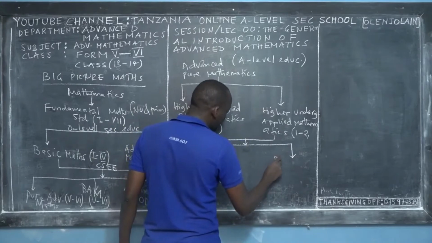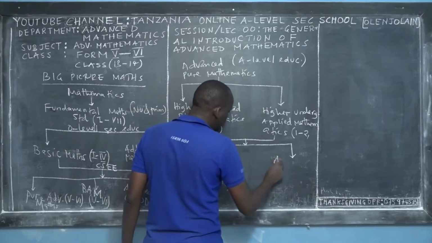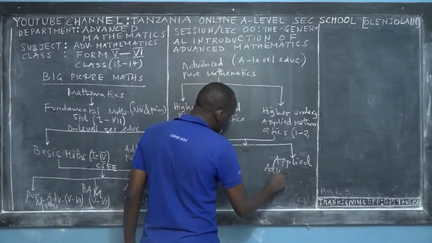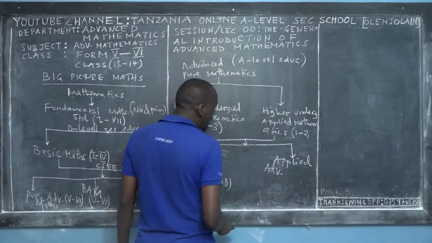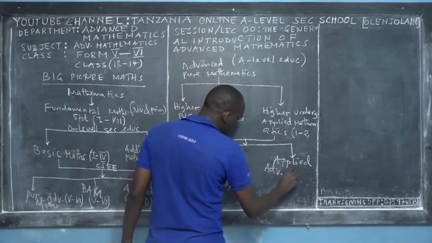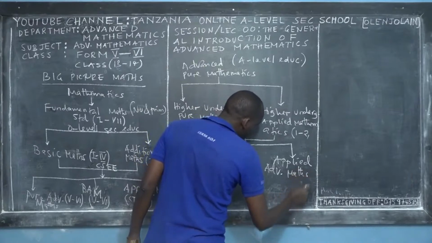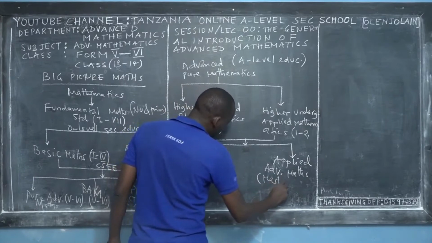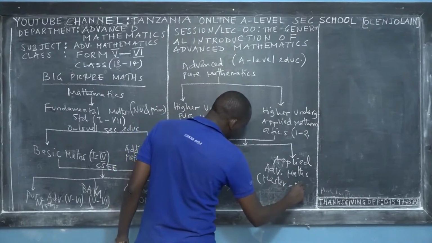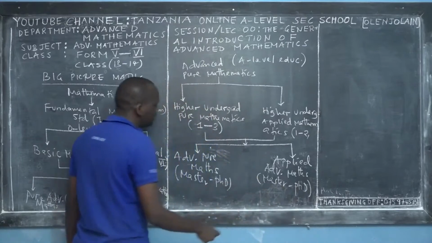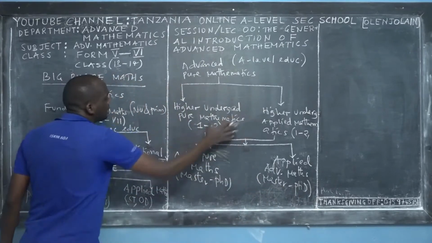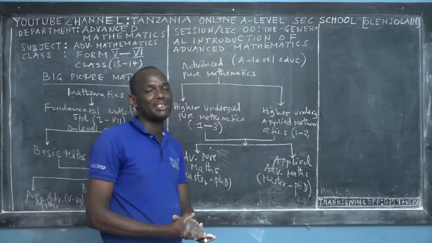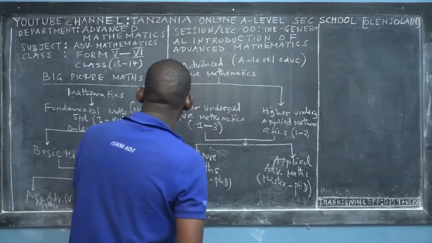But also, you can have this one: applied advanced mathematics in different fields, engineering, economics, science, meteorology. And this also is for the master and PhD level, right? But whether in this part or this level, the main objective is to use mathematics to solve real-world problems. So this is the big picture.